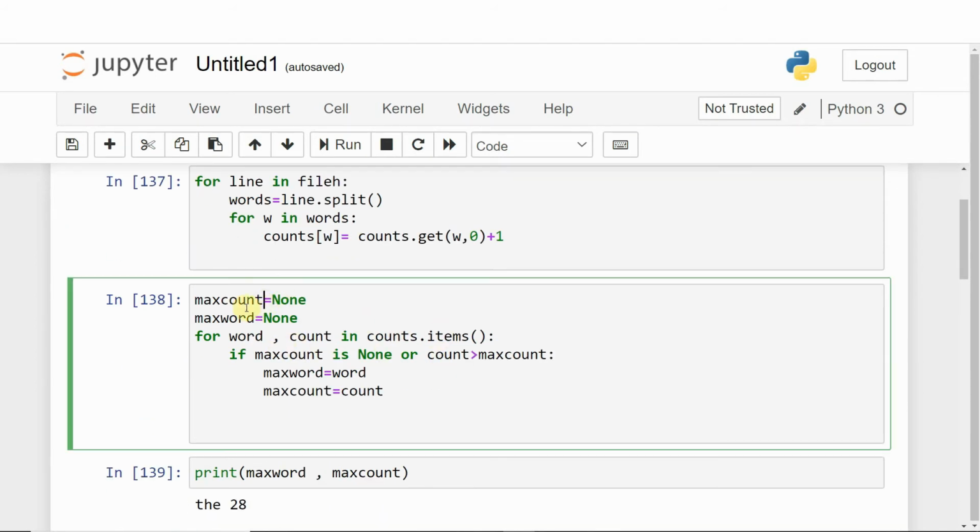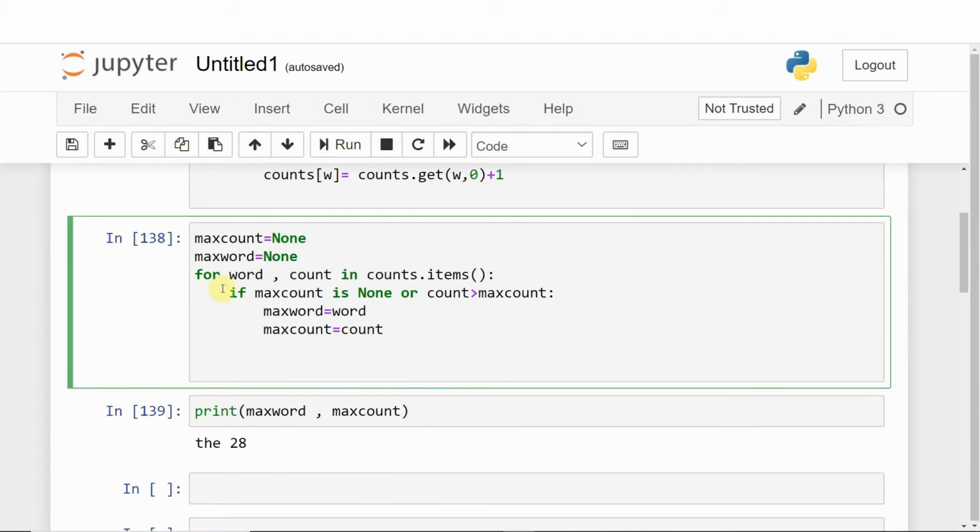Now this is the second part of our question. Here we want to print the word with the maximum count. First we have made two variables, max_count and max_word, and we have assigned None to them. You can assign 0 also, but since it is Python, I have assigned None. Then we use a for loop: for word, count in counts.items(), where counts is the dictionary.